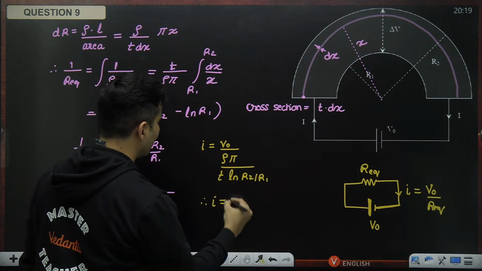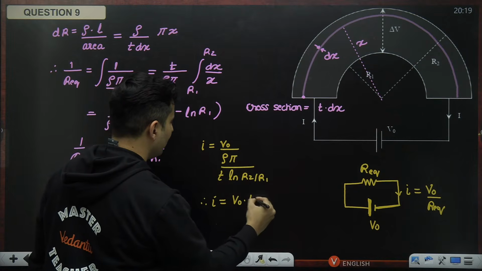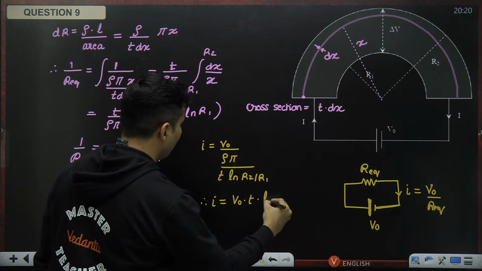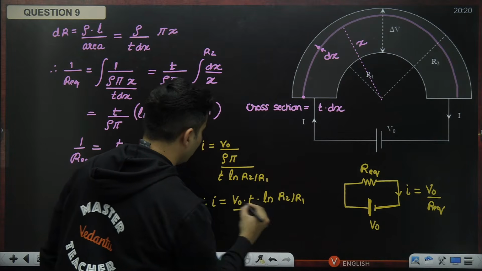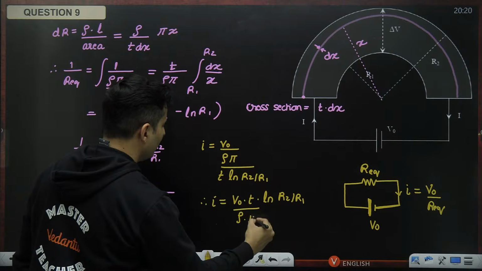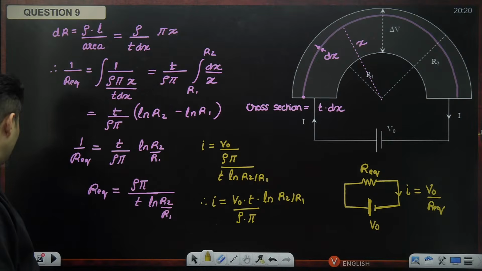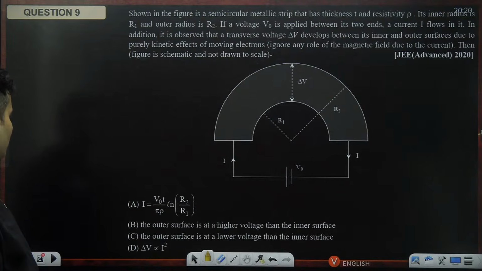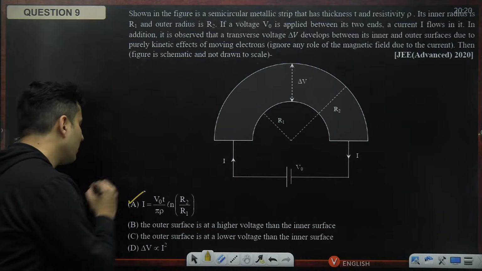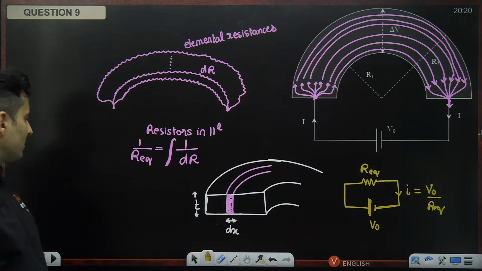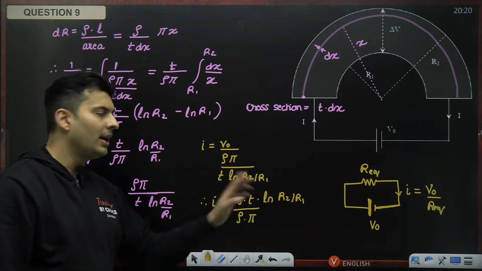So my final answer for the current will be voltage multiplied by the thickness multiplied by log of R2 divided by R1, whole thing divided by rho into pi. That should be the answer for the current. Let's check out if I have such an option. Voltage into thickness by rho pi log R2 by R1. Absolutely the right answer. Can you see that? Yeah, same thing, I have got it.